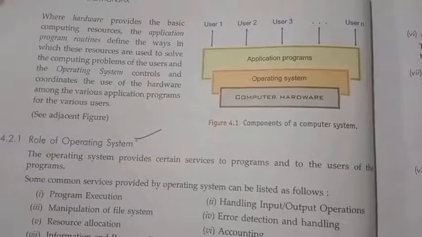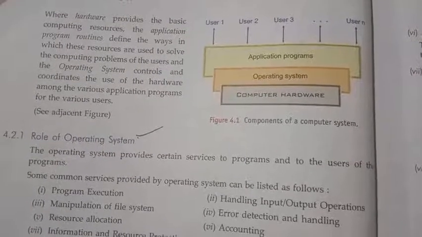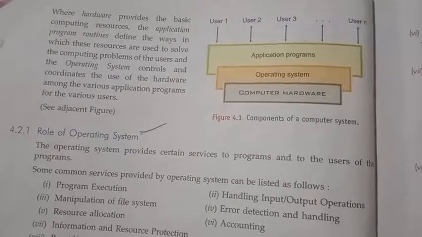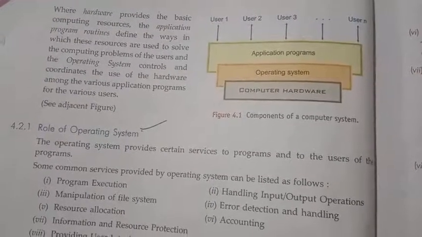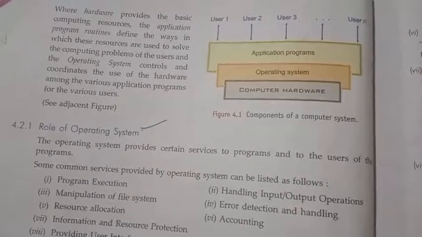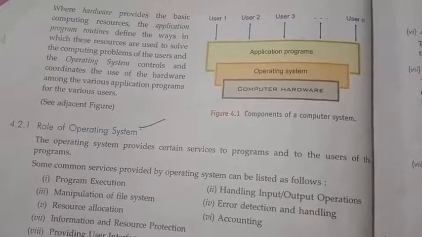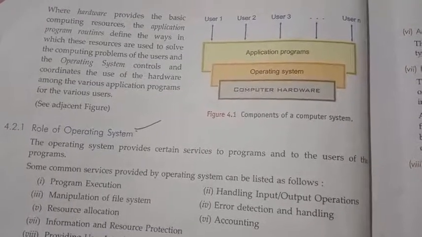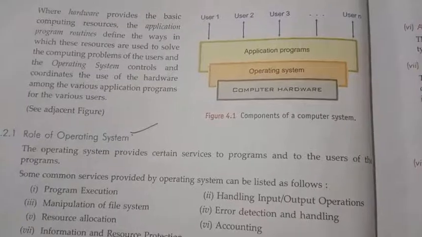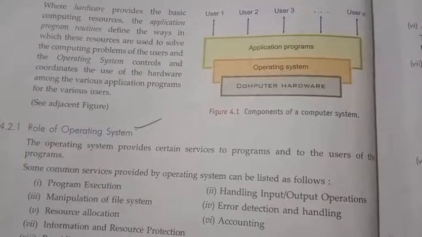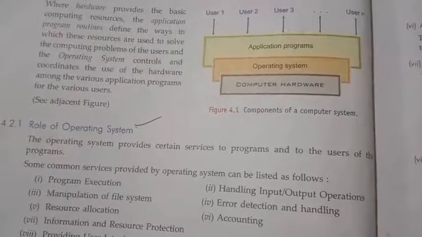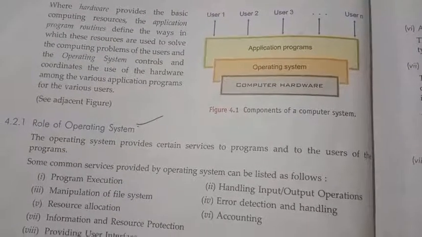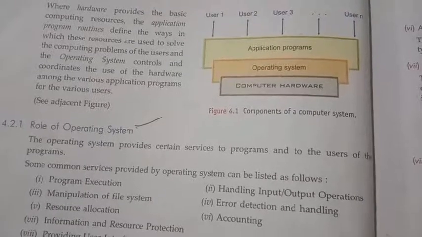The user interacts with the computer via application programs. Look at the operating system, which is an interface between the user and the hardware. If the user enters anything, it is only via application programs, many application programs. So the user enters any data or does anything via application programs. Those application programs are installed on the operating system, which acts as an interface between the user and the hardware. This is the explanation of this figure.